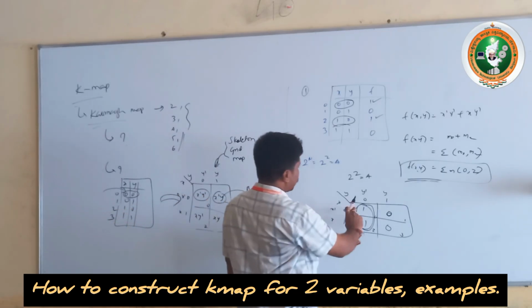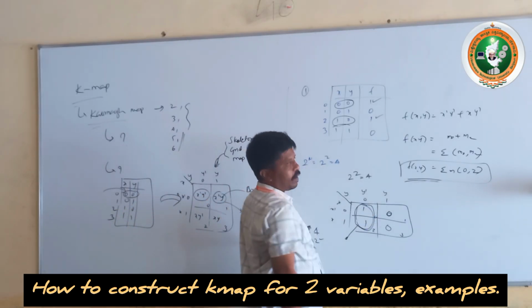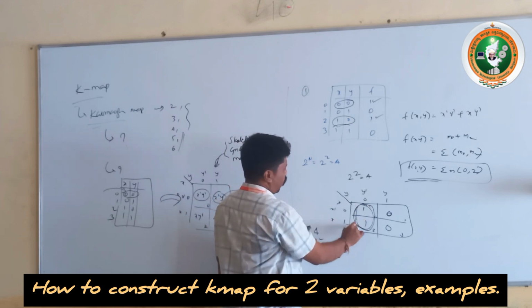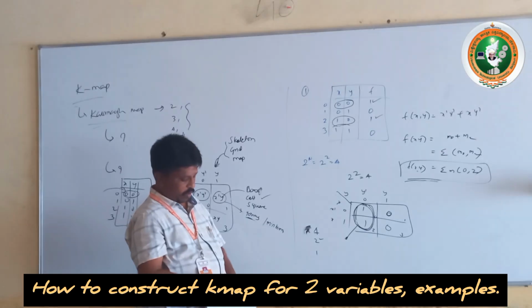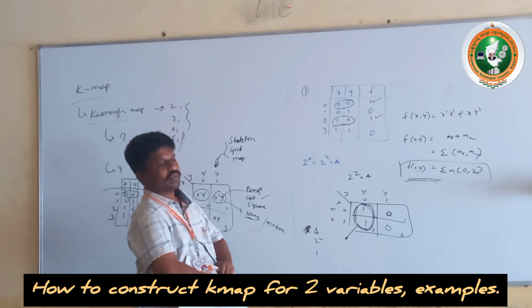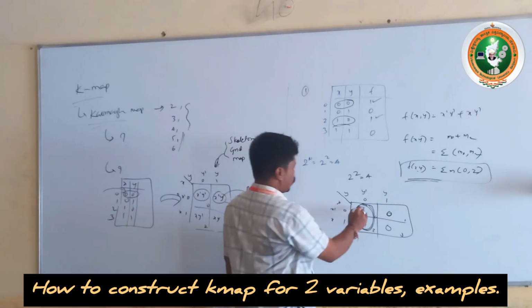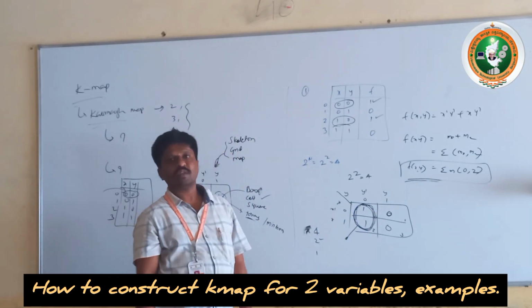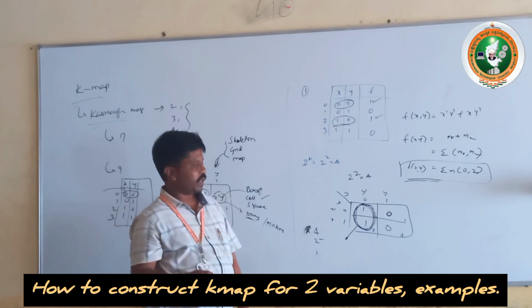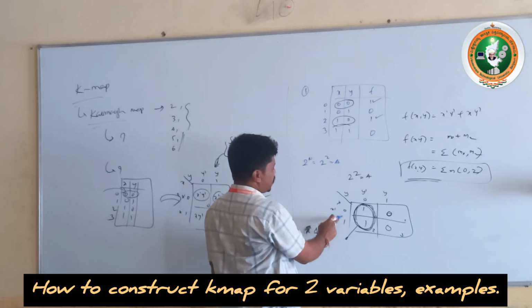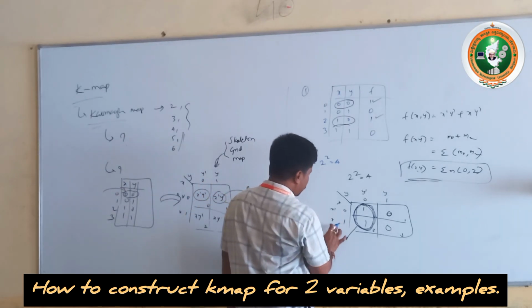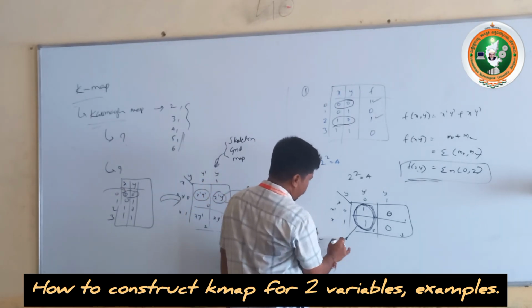Then simplify this group with the help of the rows and columns. On the row side, how many rows does this group belong to? 2 rows. First and second. That variable is not to be considered because of the K-map rules. If any variable is changing its state, then don't consider it while writing the grouping. That is called x. So don't write it; the variable that stays constant is considered as 1.